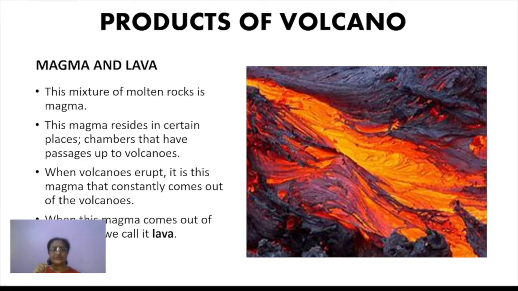This magma resides in chambers that have passages up to the volcano, and from the magma chamber there is a vent, a pipe-like structure through which the magma gets its way out. As the volcano erupts, this magma constantly keeps coming out. So this is one of the products of volcanic eruption.